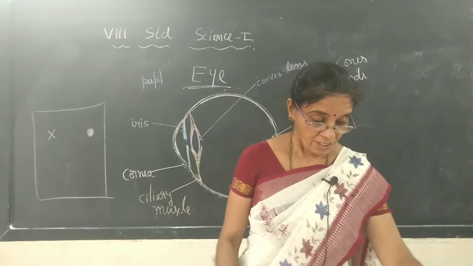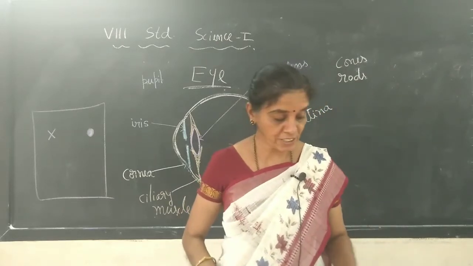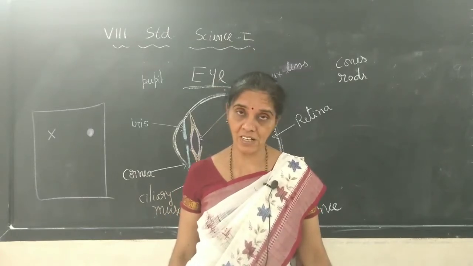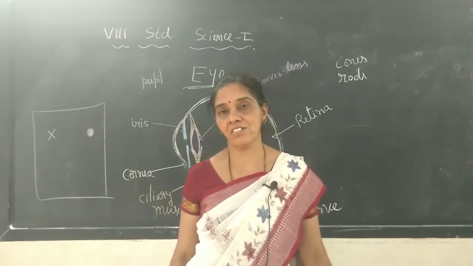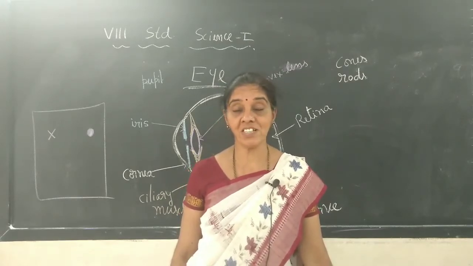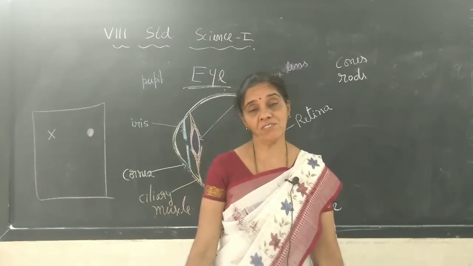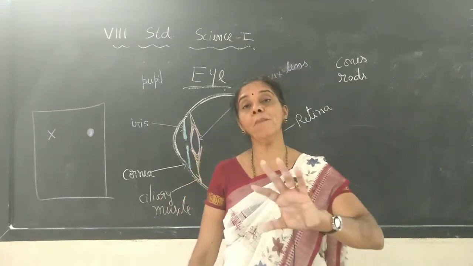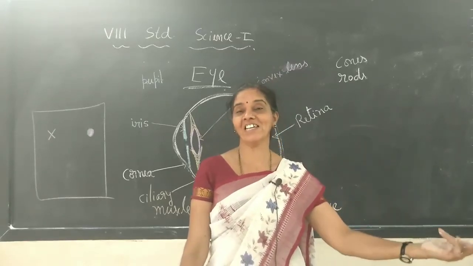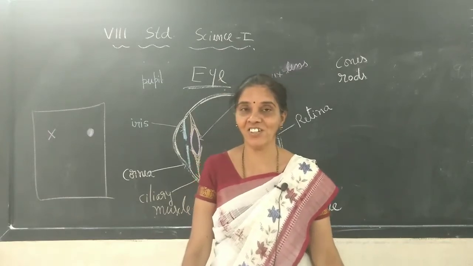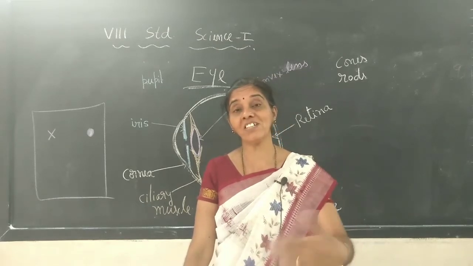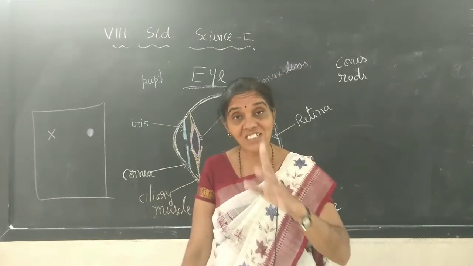And one more aspect related to the eye is very interesting, the illusion of the eye. Illusion means it is not real. If you go to a picture theatre or if you see some programs on TV, you can see the movement, right? If you are observing a dance, you can see the movement of hands, legs, etc. The hero is dancing or the heroine is dancing. Is movement actually taking place? How can we see the movement of the dancing?